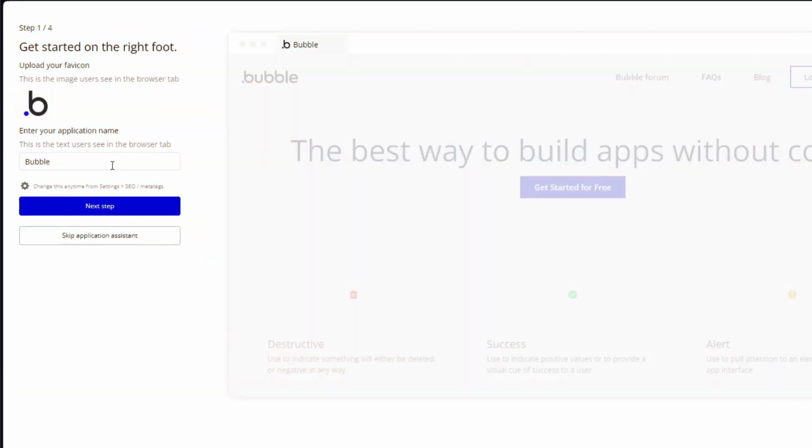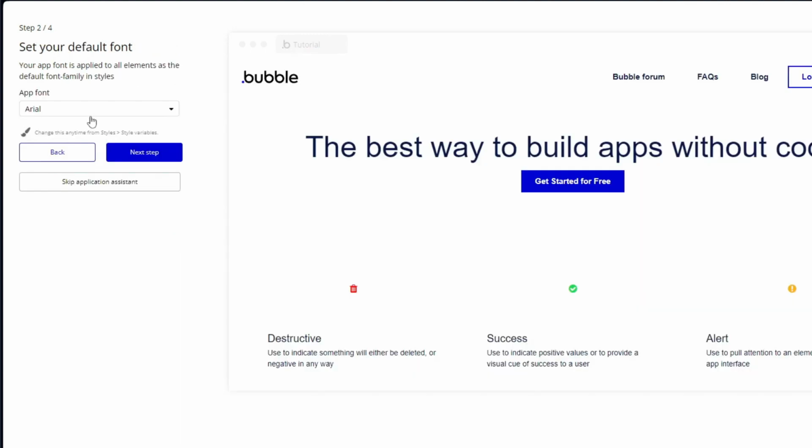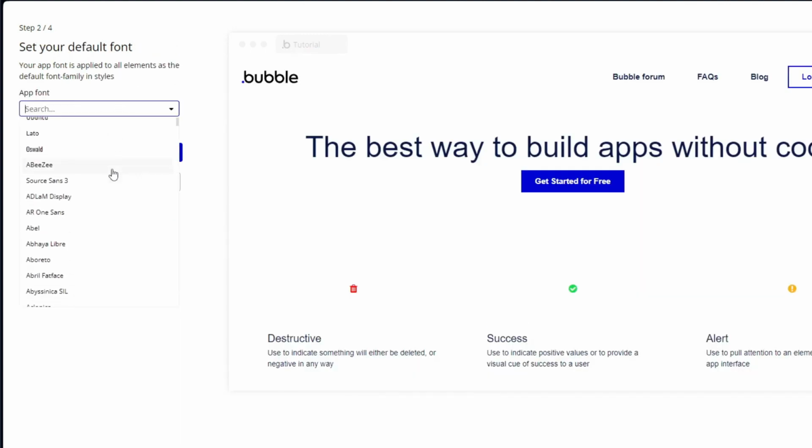So right now we are inside step 1. You should go ahead and name your application. And for the second step, you could go ahead and edit your fonts. We have multiple choices right here that you could go ahead and choose from. Just go ahead and choose your preferred font.